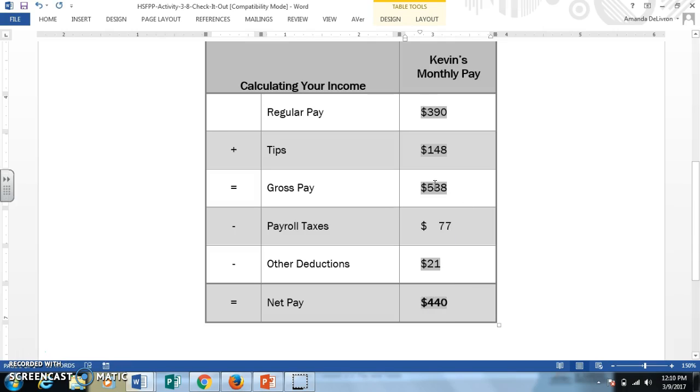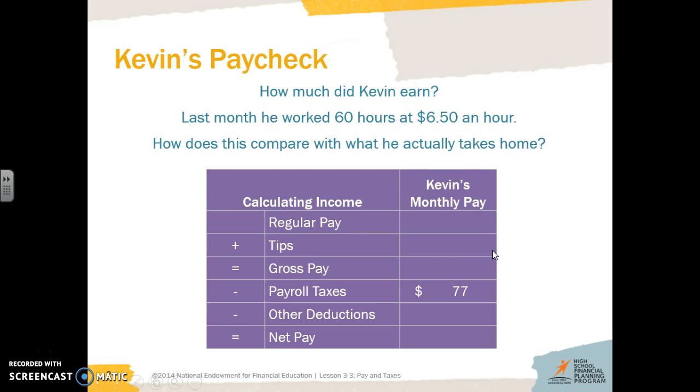$440. So Kevin made $538, but almost $100 was taken out. And he only has $440 to spend for that month. That's quite a difference. That's a $100 difference between what he earned and what he actually brings home every month.